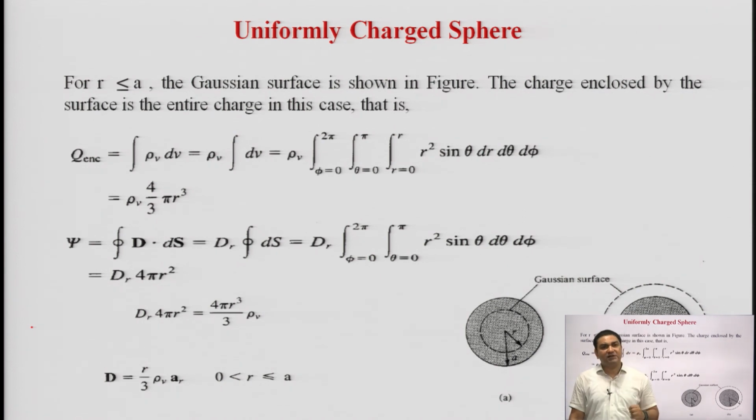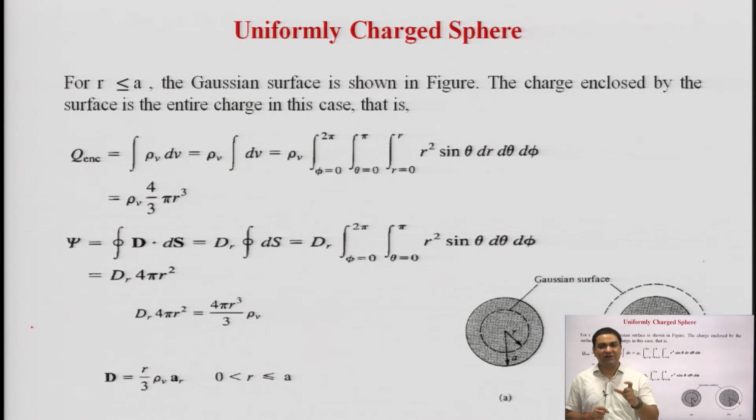This is again a case of a uniformly charged sphere. This is a case of volume, and when we talk about volume, volume charge density rho v comes into the picture. Using rho v, the complete charge enclosed can be derived for the differential volume of a sphere, which is r square sin theta dr d theta d phi in the spherical coordinate system.